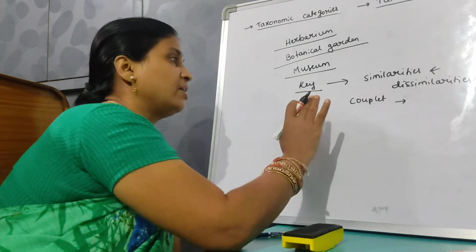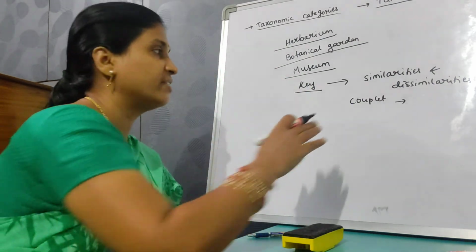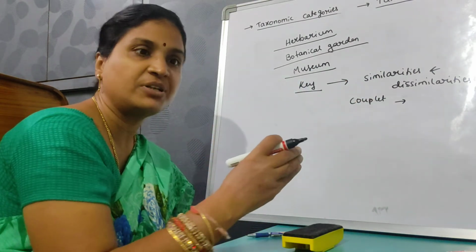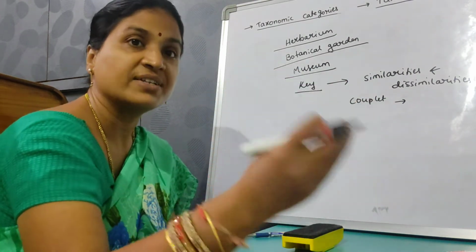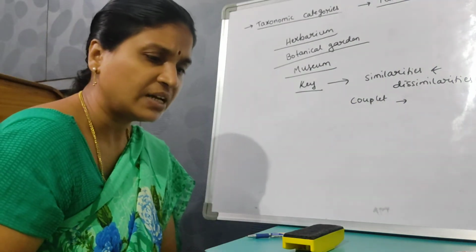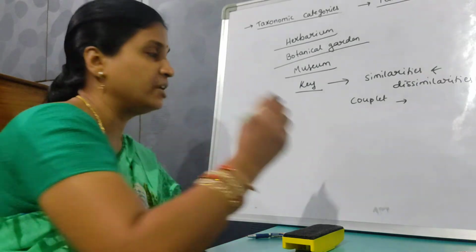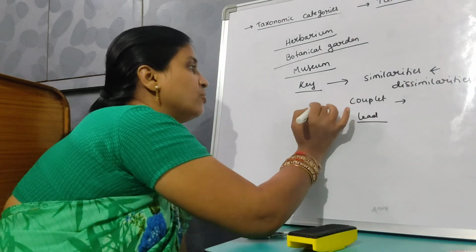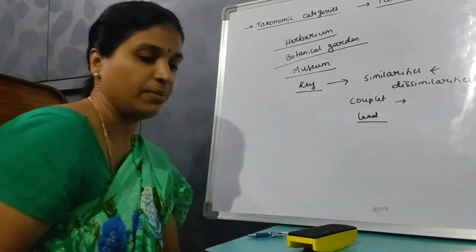So a pair of contrasting characters is called a couplet. Then each statement in a key is called a lead.